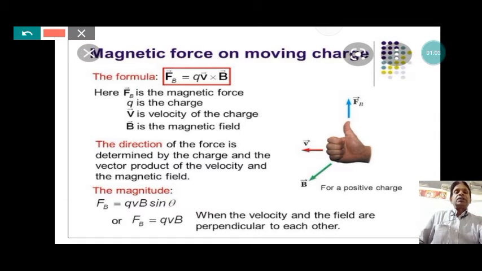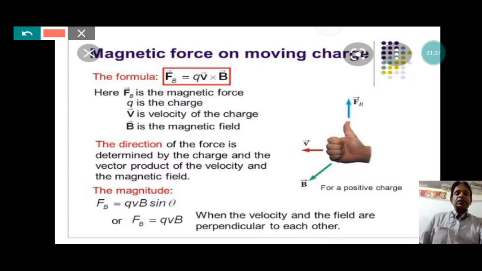Here, the direction of the force is determined by the charge and the vector product of the velocity and the magnetic field. The magnitude of the force experienced by the moving charge in an external magnetic field is given by F is equal to qvB sin theta. It is the basic expression.